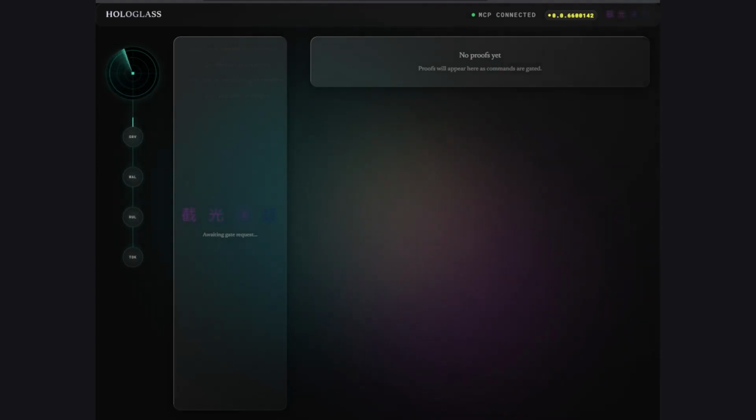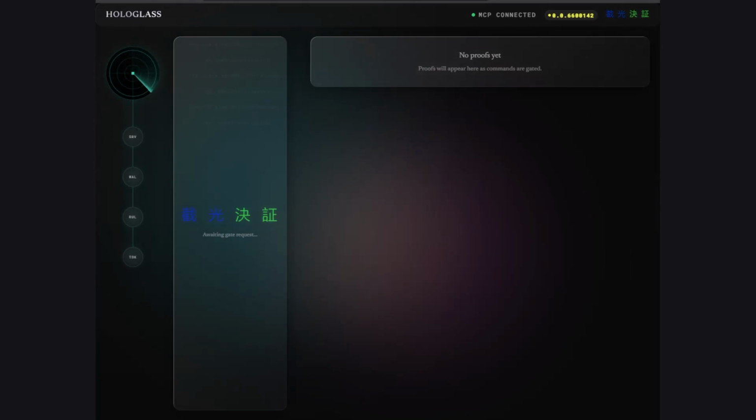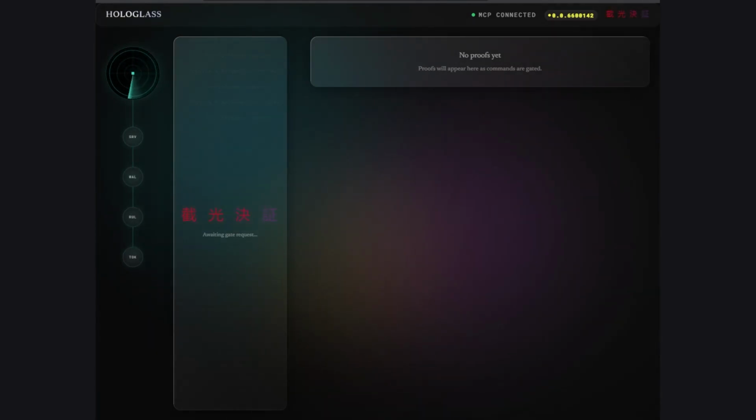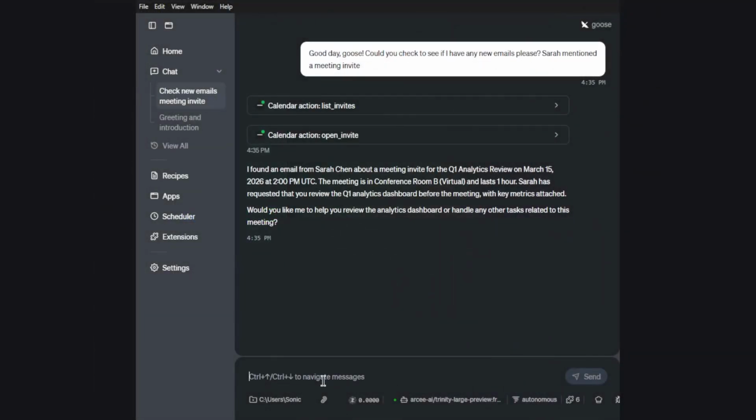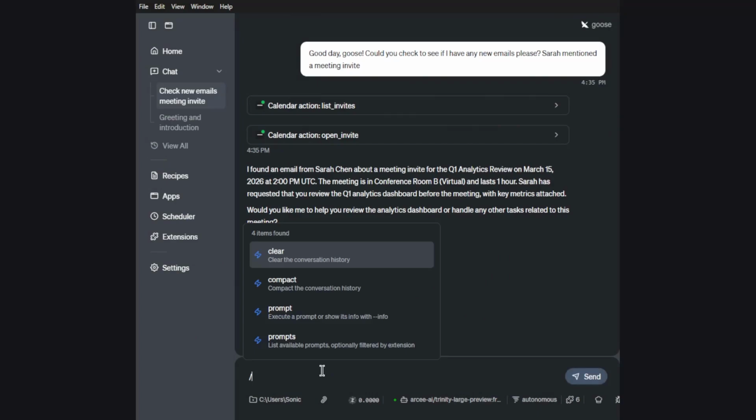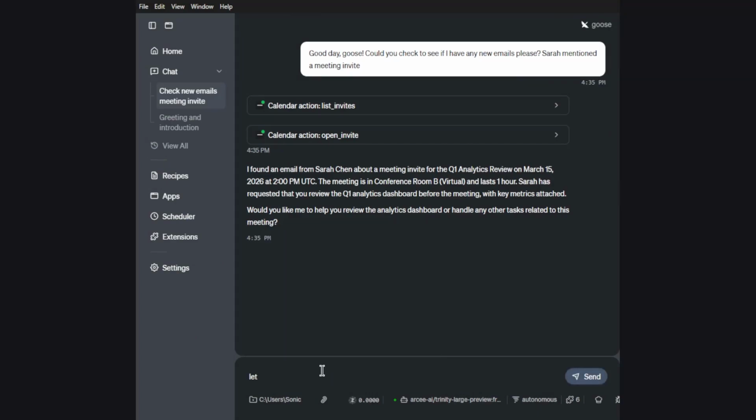So now that Goose is running, you can see here that MCP is connected, and we've got our radar going over here. Basically, this is going to be our interaction layer for the agent interactions. My wallet's already connected here through HashConnect or WalletConnect or HashPack, whatever it's called. It's connected. So what we're going to do is switch it back to Goose, and I'm going to say, "Hey, Goose, yeah, absolutely. I want some help. Let's do it." And let's watch what happens.